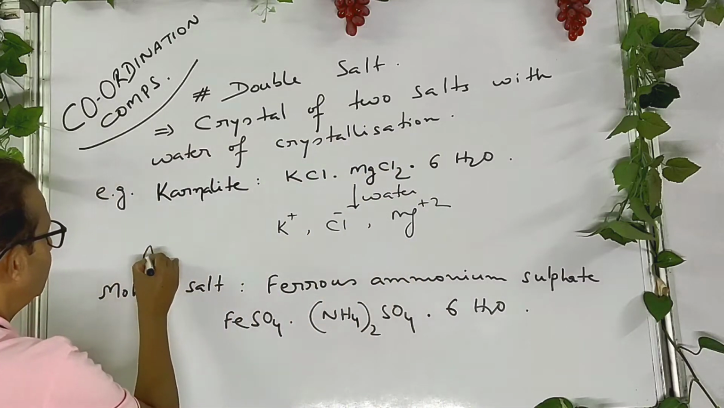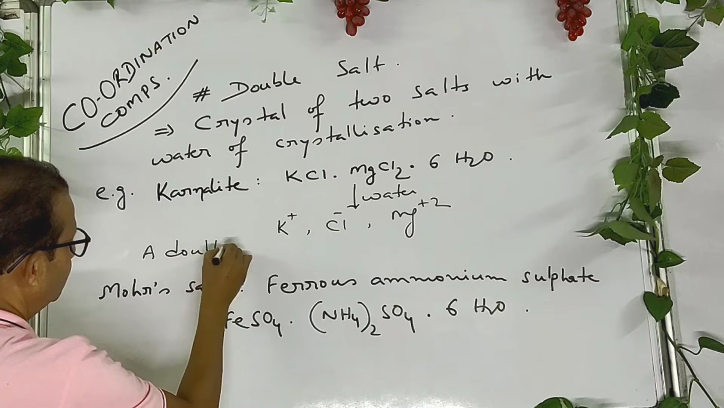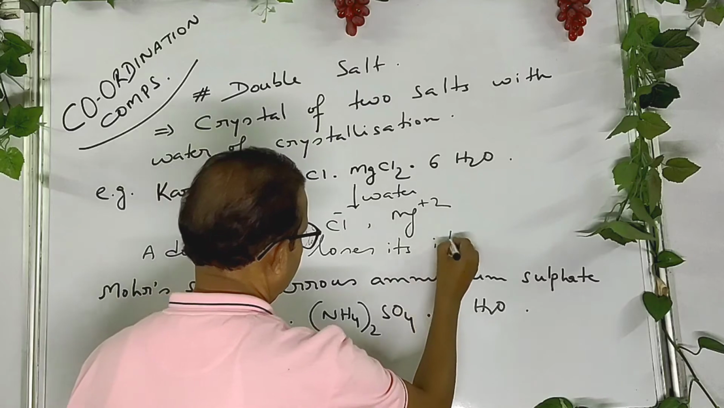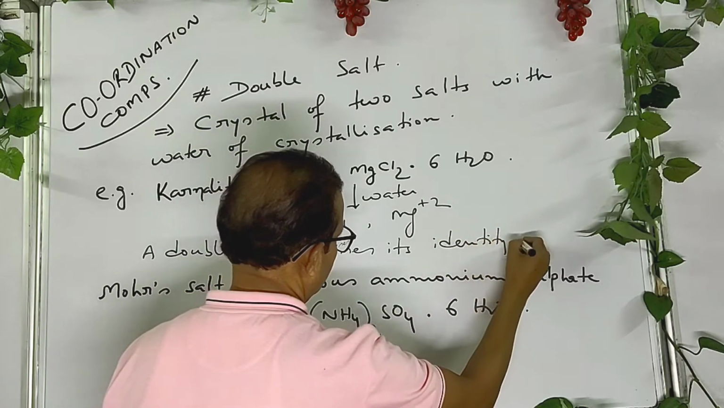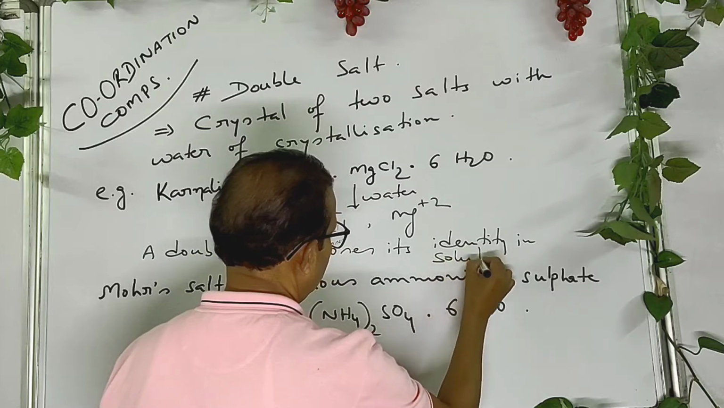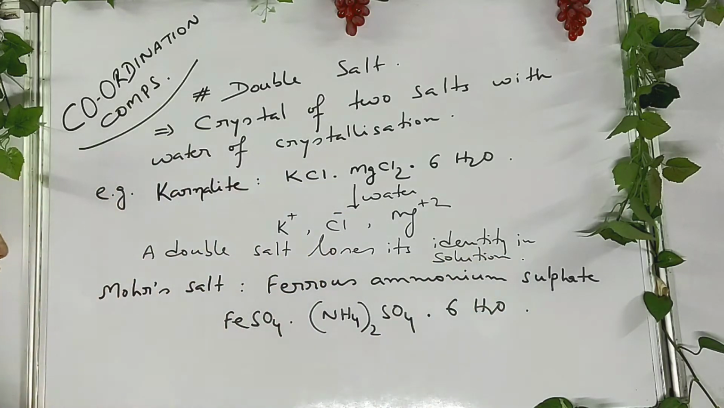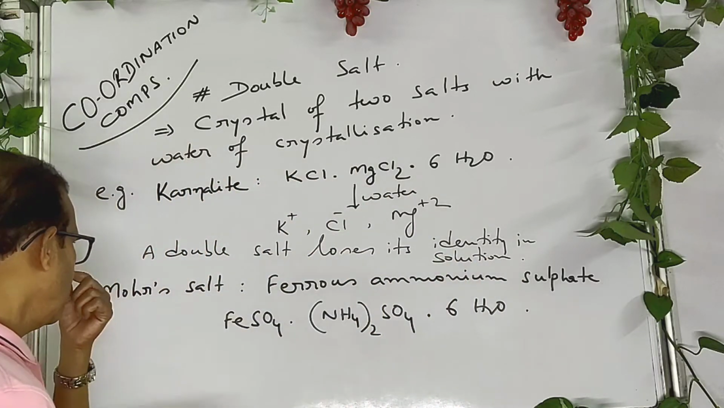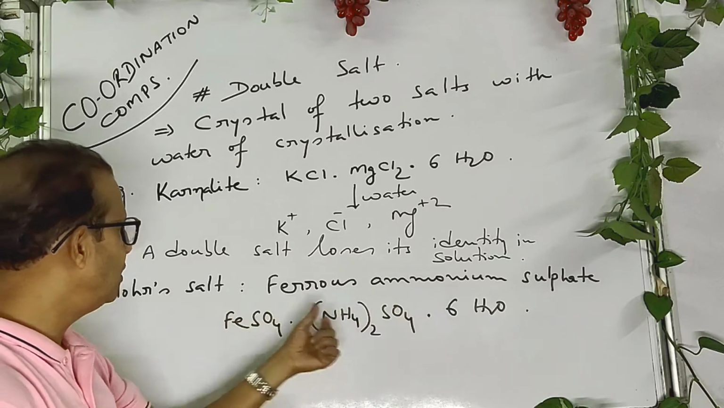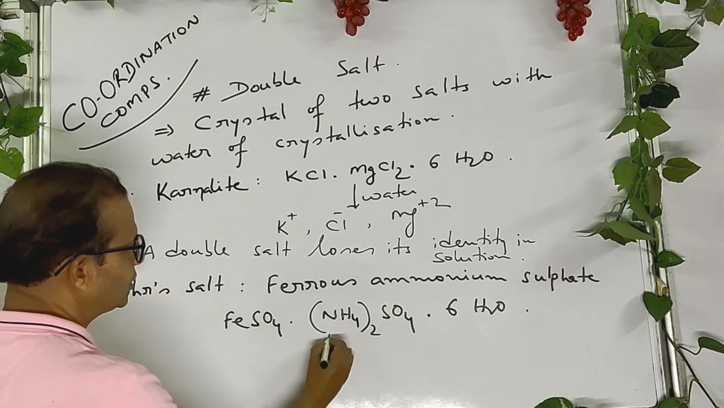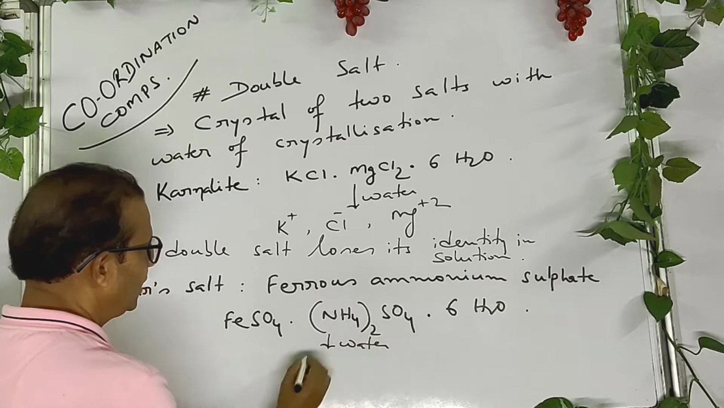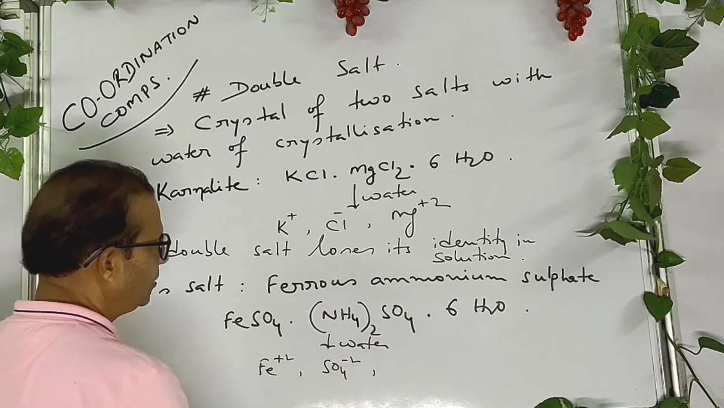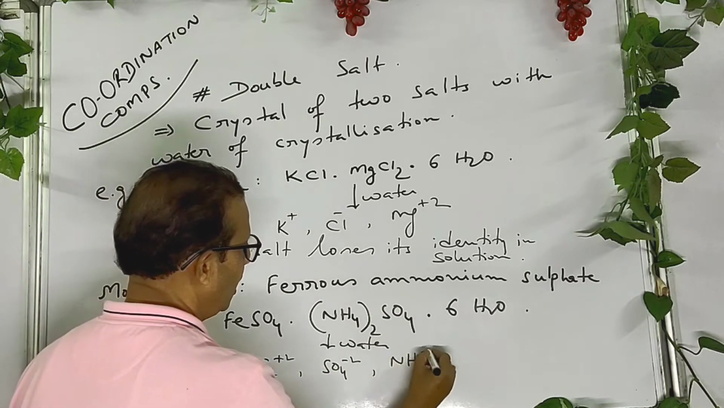Thus, a double salt loses its identity in solution. That is, there is no existence. It completely breaks. Another compound is ferrous ammonium sulfate, called Mohr's salt. Whenever it is dissolved in water, it gives the identification test of ferrous ion, sulfate ion, as well as ammonium ion.